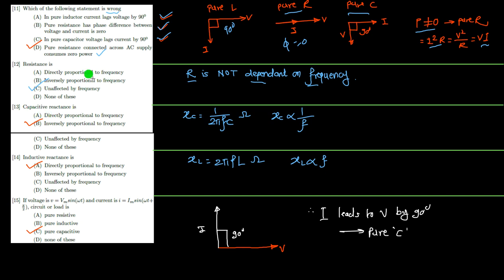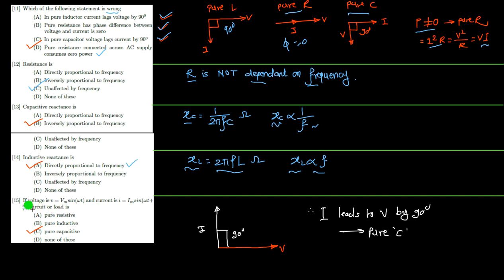The capacitive reactance is directly proportional to frequency, inversely proportional, unaffected, or none of these. So Xc is equal to 1 upon 2 pi f c, that is, Xc is inversely proportional to the frequency. So I have taken the inversely proportional. Similarly, inductive reactance XL is equal to 2 pi f L. In case of pure inductor, XL is directly proportional to frequency, as this option is correct.